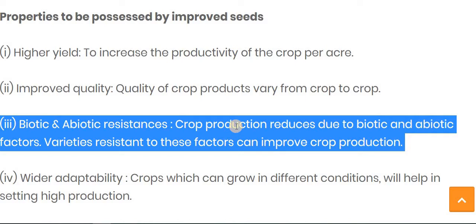The second one is abiotic factors, which means atmospheric change. Whatever changes occur, that factor should not affect the seed. The seed must have the resistivity power to resist biotic and abiotic factors. Varieties resistant to these factors can improve crop production.